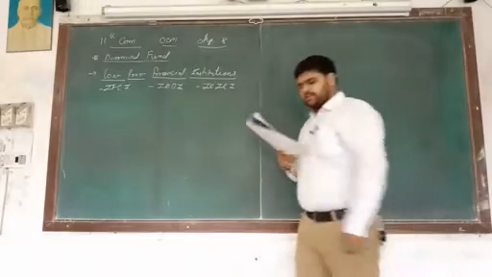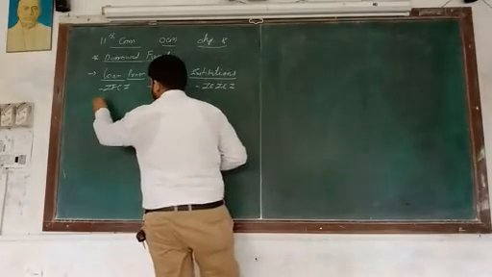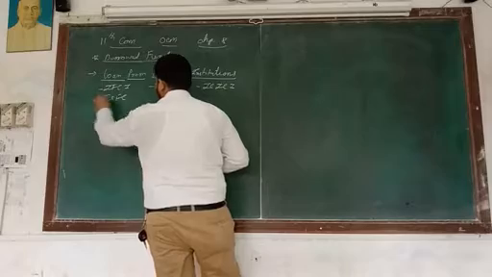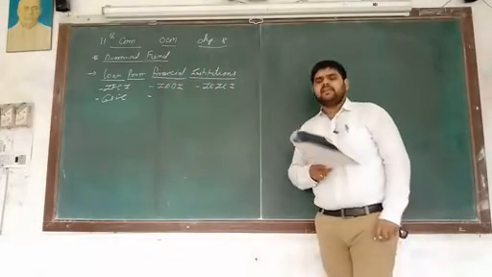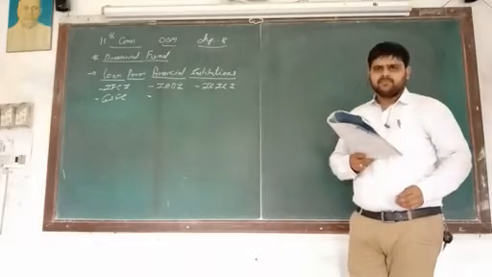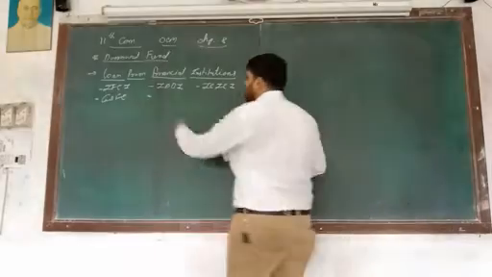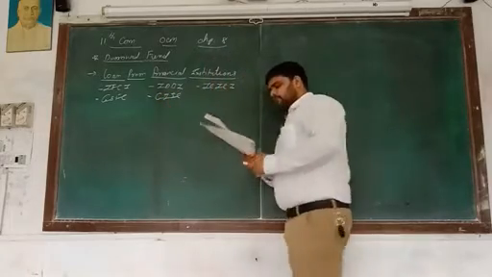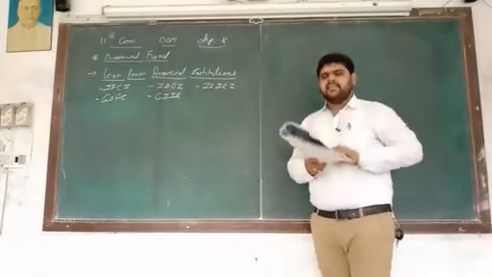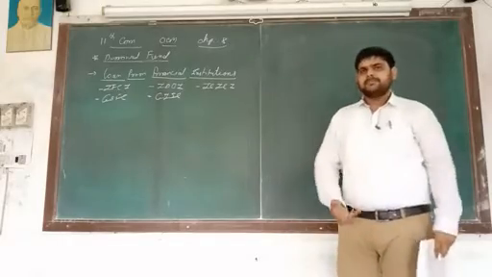Number four, GSFC. The full form of GSFC is Gujarat State Finance Corporation. And number five, GIIC. The full form is Gujarat Industrial Investment Corporation.